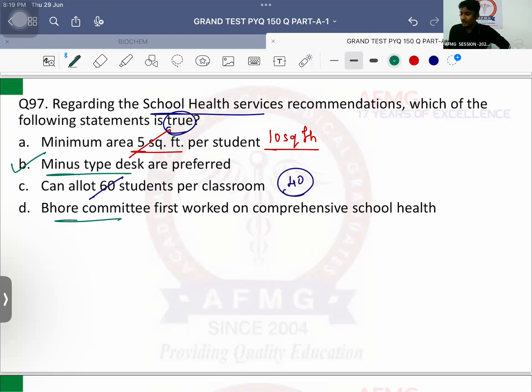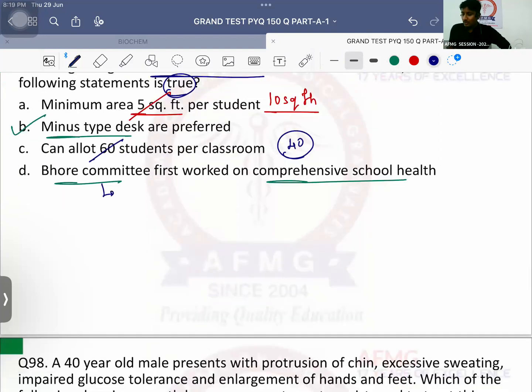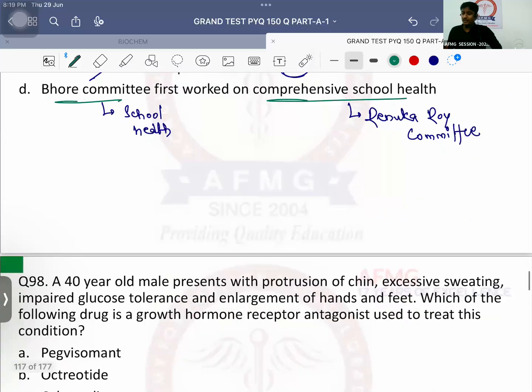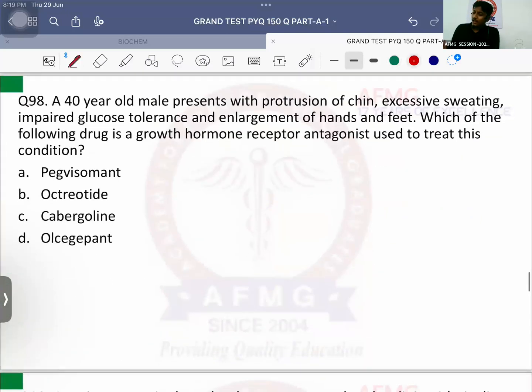Bhore committee was the first who worked on comprehensive school health. The Bhore committee was the first one to work on the school health, but the first committee to work on comprehensive school health was Renuka Roy committee. Anushka nahi re. Renuka Roy committee. No issues with this. That's important. ठीक है? Question number 98.